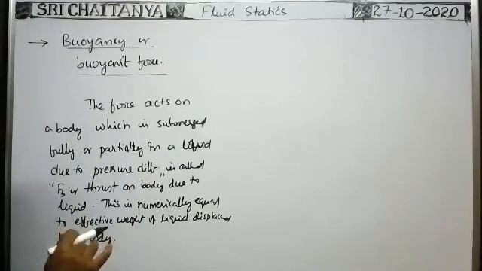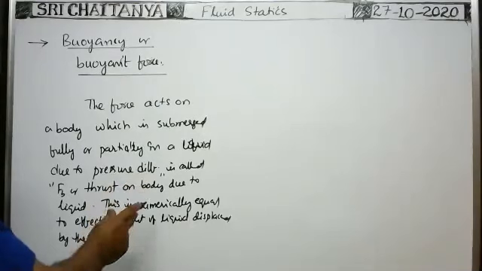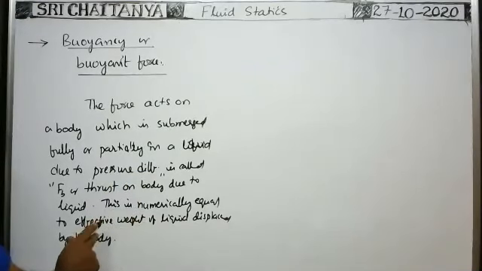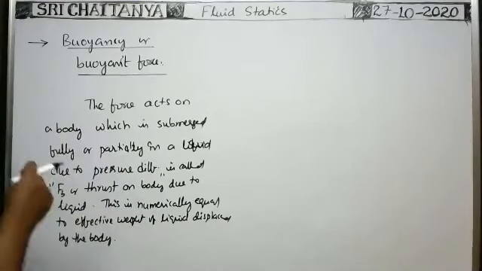The buoyant force acting on a body is, no doubt, because of the pressure difference at opposite faces, and it is numerically equal to the effective weight of the liquid displaced by the body when submerged fully or partially.